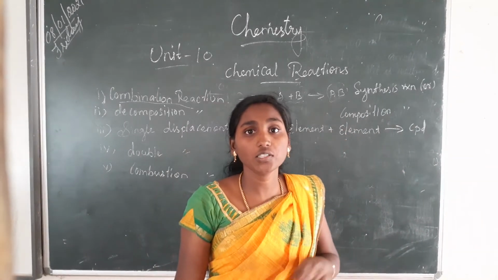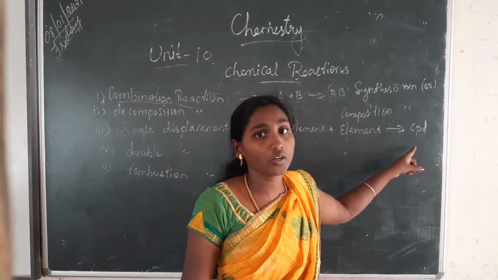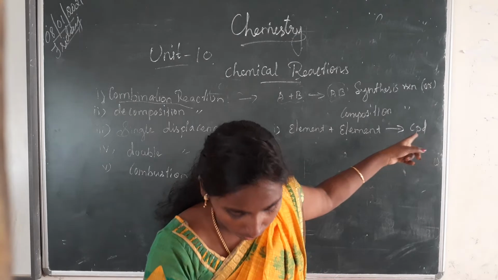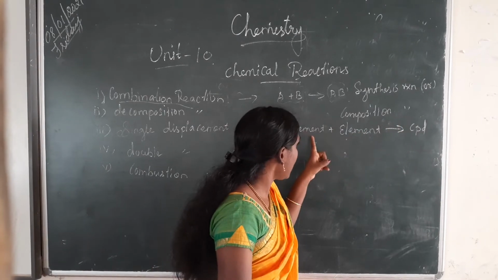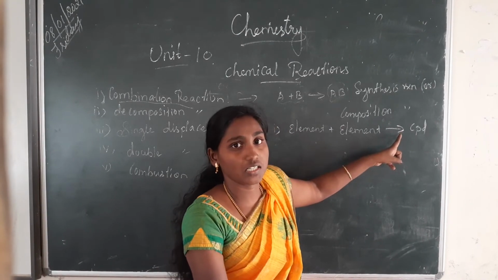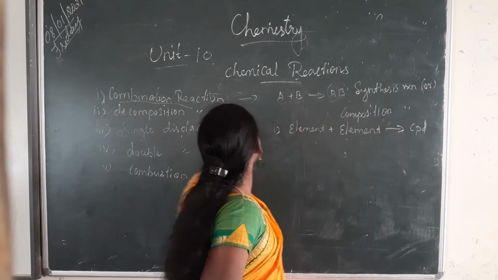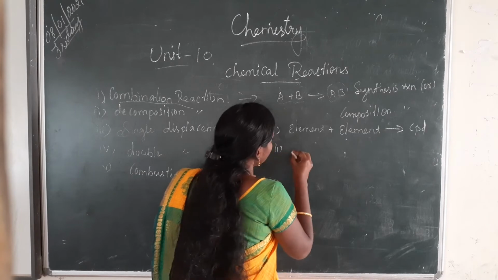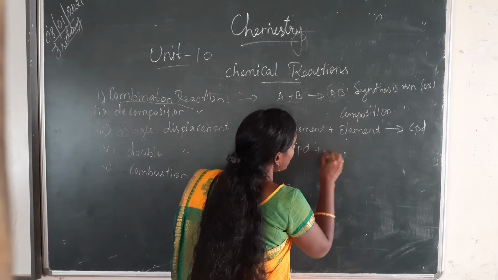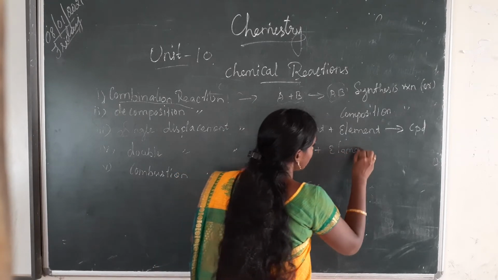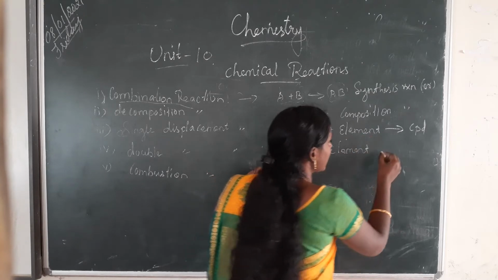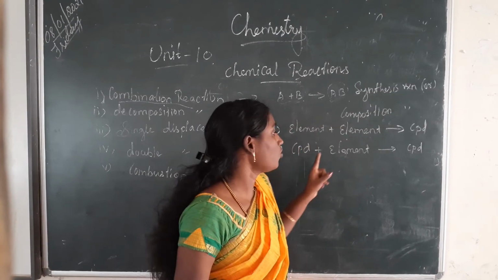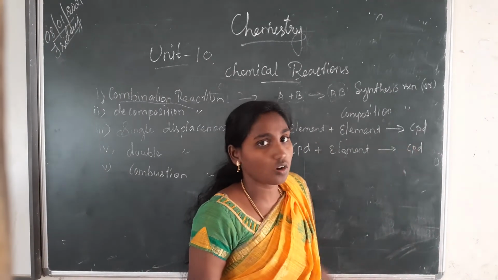In your answer sheet you should not write CPD, you should write the full form. CPD means compound. Then second class, compound plus element gives compound.